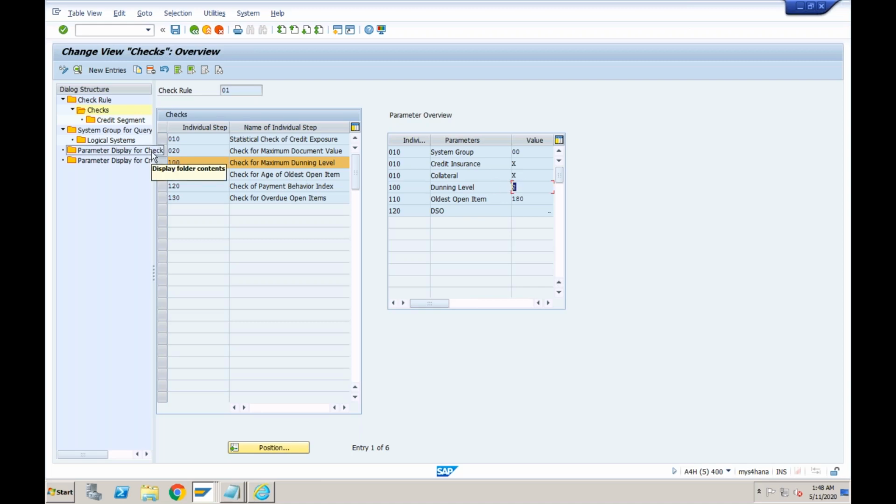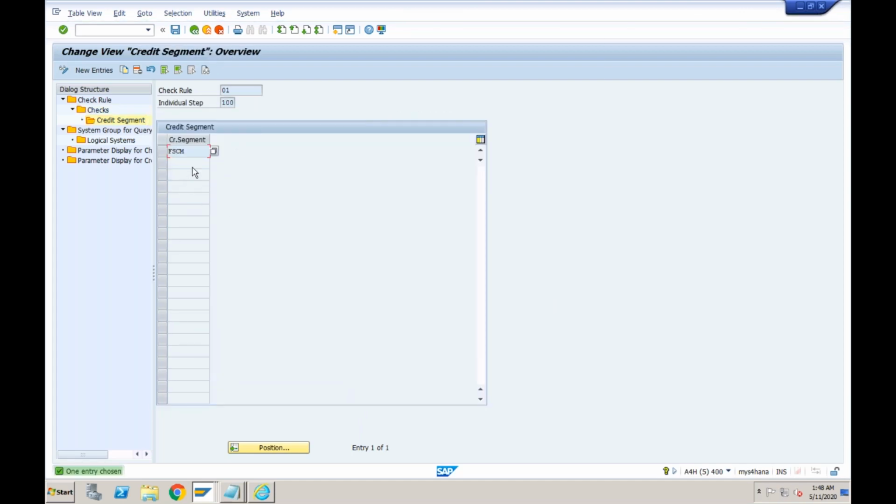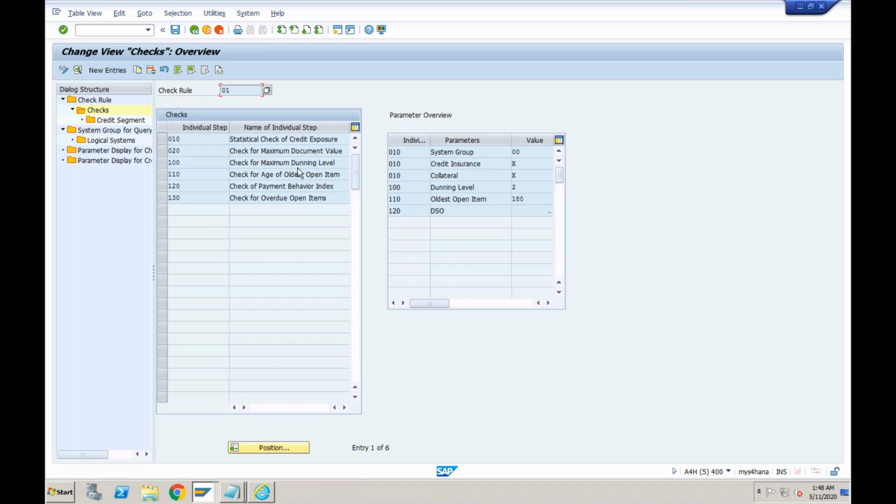You just need to tell the system for which credit segment it is applicable. So in my case, I will just enter the credit segment, FSCM. So for FSCM, this particular step is active, which means the maximum dunning level it will allow is 2 only. It will not allow anything more than 2.